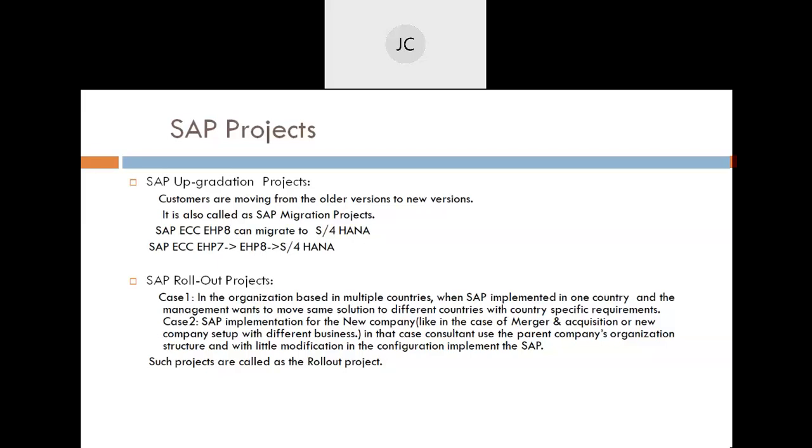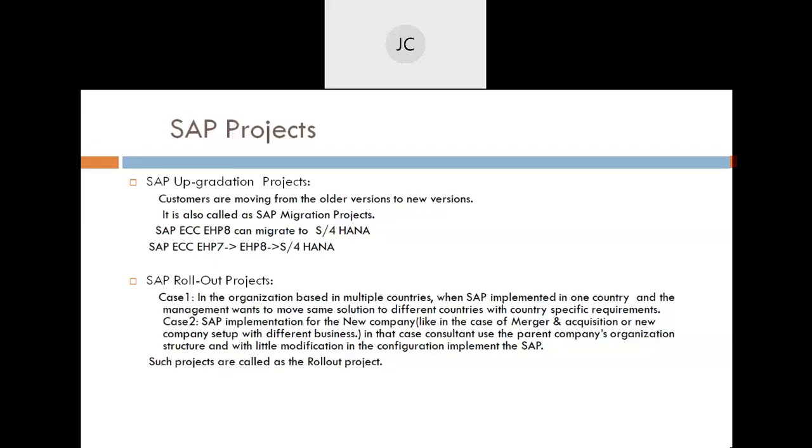They do the retail kind of business, and they take care of the direct interaction with customers and all. So it happens many times, right? There are country-specific and legal requirements, and the company also has different setups in different countries. So what happens? First, they implement in one country where they can cover the maximum business processes as per their company. Once they do, they move the same solution to different countries. The solution will be the same, but of course there will be country-specific requirements, and country-specific changes will need to be done.